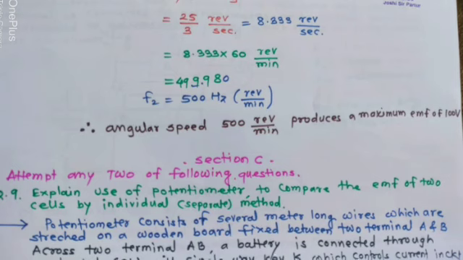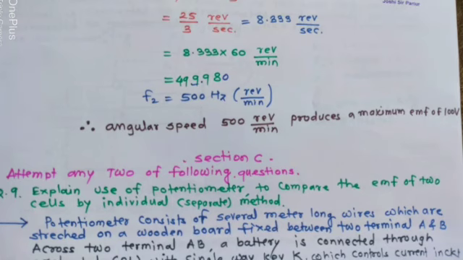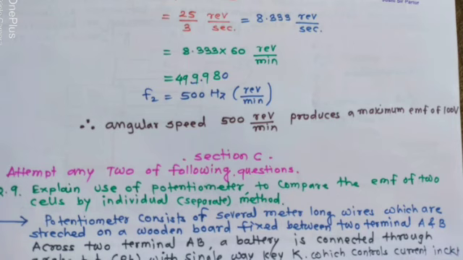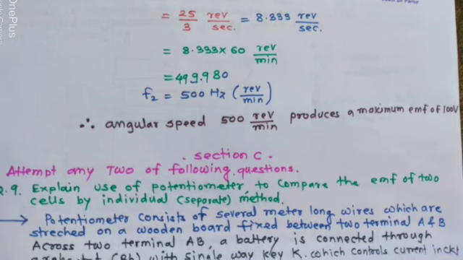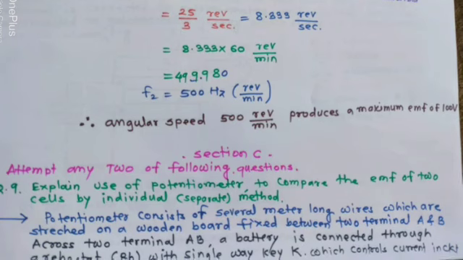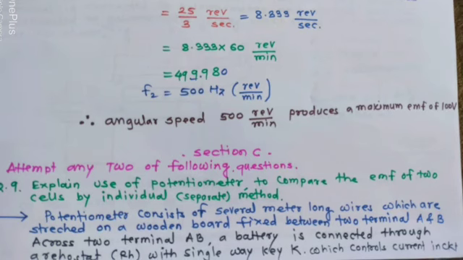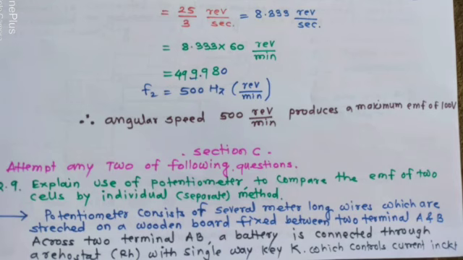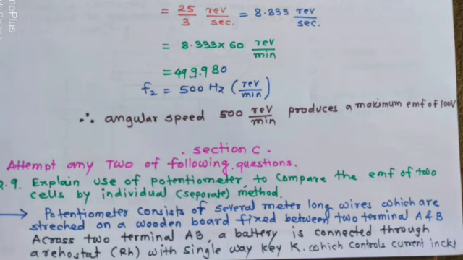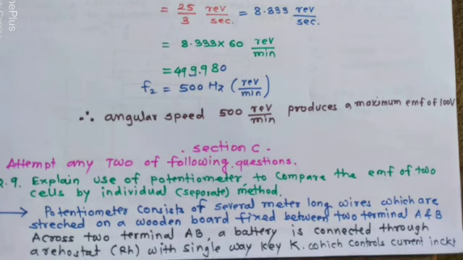That is, a potentiometer consists of several meter long wires which are stretched on a wooden board fixed between two terminals A and B. Across A and B, a battery is connected through rheostat RH with a single way key K. This rheostat controls the current in the circuit.